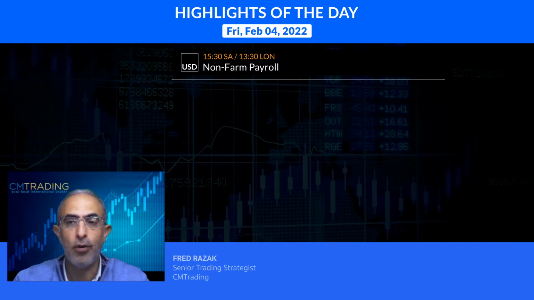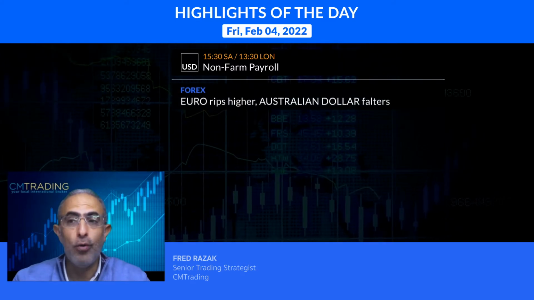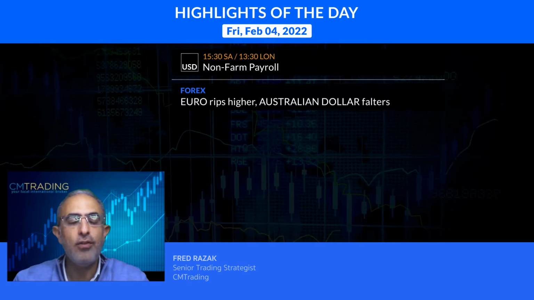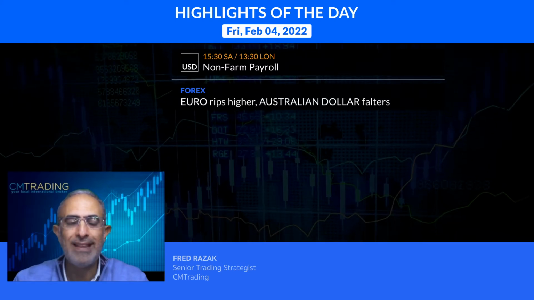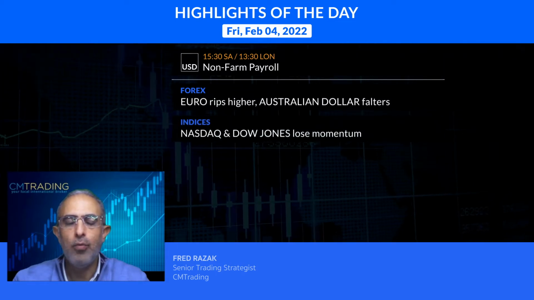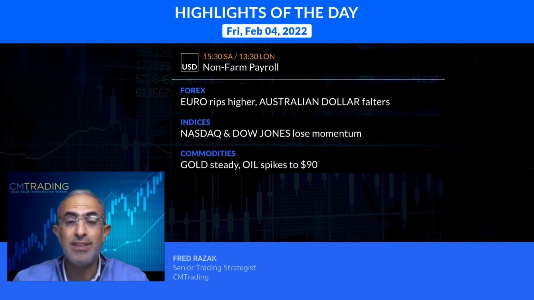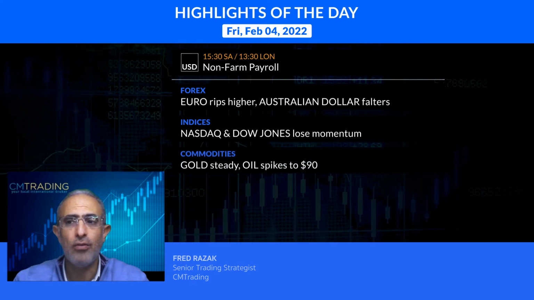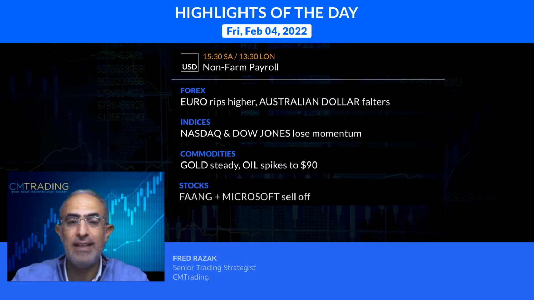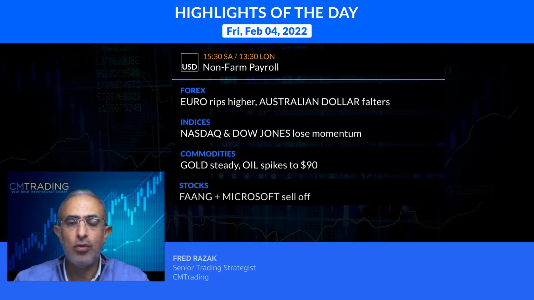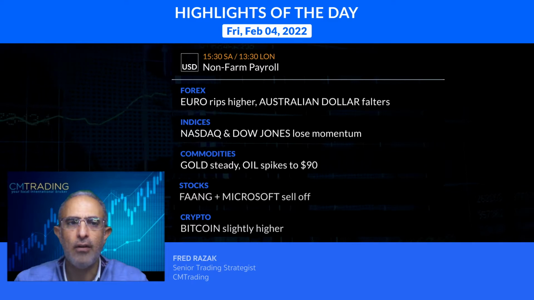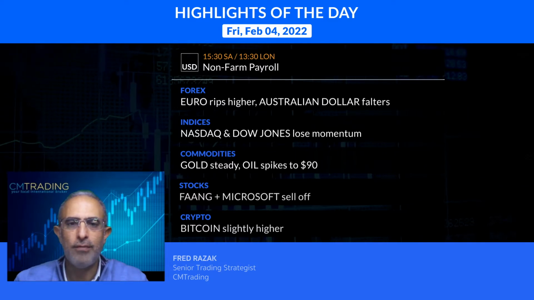Now looking at the various markets, a lot of activity in the euro, ripping up higher after yesterday's ECB rate statement. Australian dollar falters, though, on the downside. Now, looking at the indices, the NASDAQ and the Dow Jones both lose momentum and sell off, really on the back of Facebook. Now, looking at commodities, gold steady while oil hitting new highs at $90 a barrel. Now, speaking about stocks, the FAANG stocks and Microsoft completely did an about face and sold off quite aggressively after Facebook's missing targets. Now, lastly, looking at Bitcoin trading slightly higher. So let's take a look at the markets and see what we can expect from today's trading.